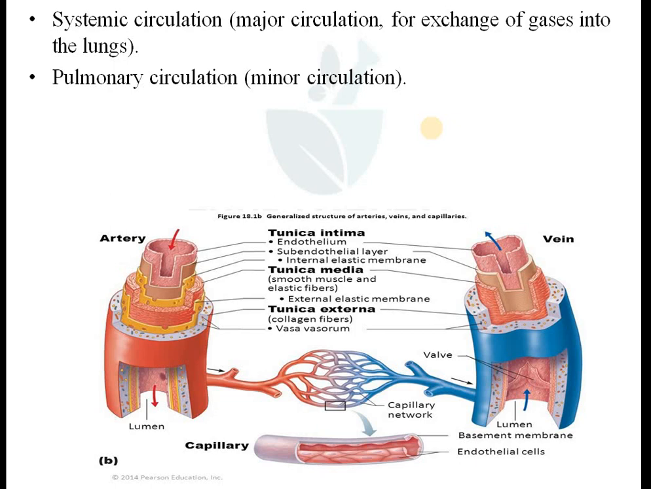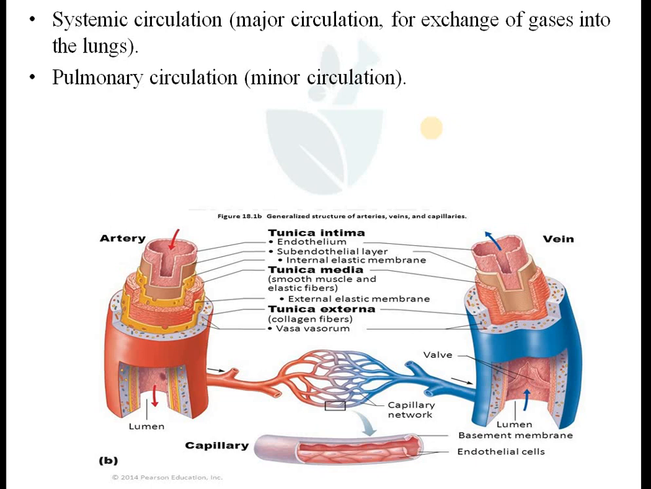So there are principally 3 types of circulation, and systemic circulation is also known as major circulation. What is the role of this circulation? It is important for the other body tissues, which get nutrition, fresh blood, and gases like oxygen. So major circulation is mostly for the other tissues.